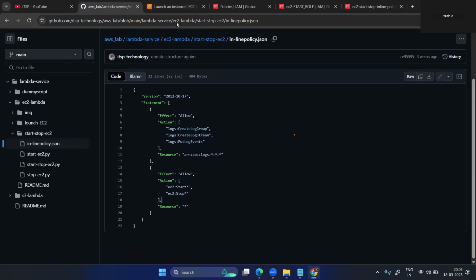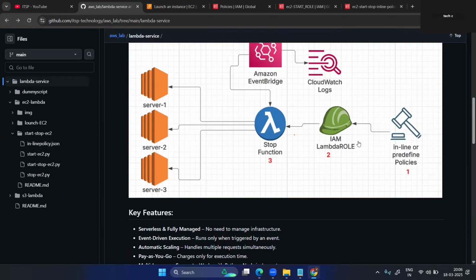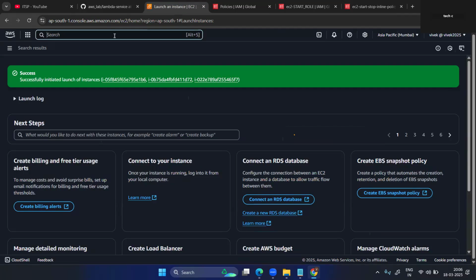Now the next part. Now this part is completed. The IAM role and inline policy are completed. Now just go inside the stop functions. Create the stop function. Now go inside the Lambda.